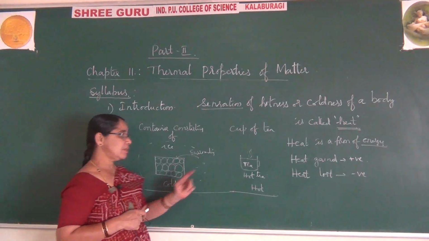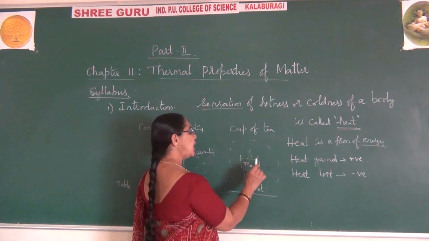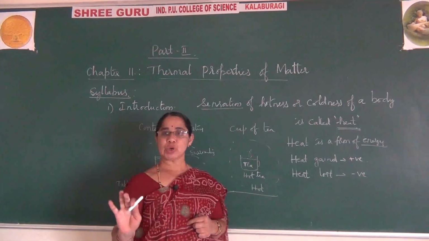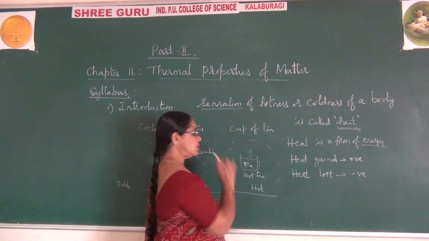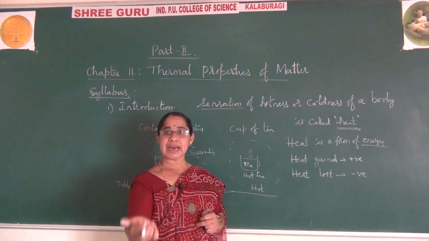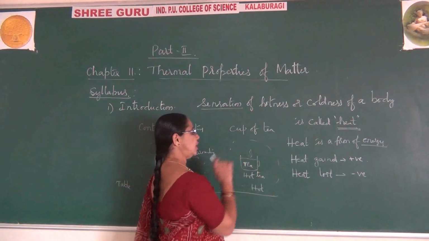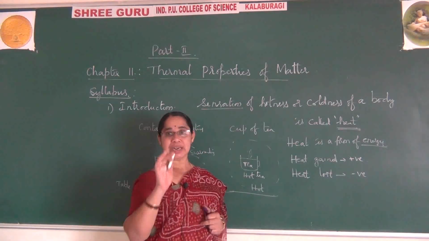And also you can observe a cup of tea placed here, with the surrounding temperature around it. After some time this tea becomes cold. What is the reason? The surrounding temperature and this tea exchange heat from one system to another system. There is an exchange of heat. Until when? Until both reach an equal temperature.